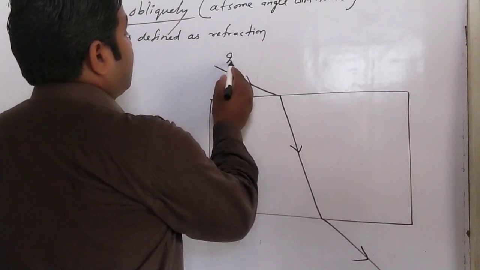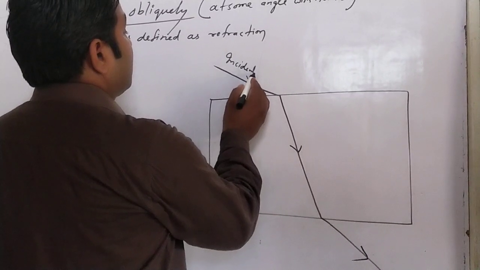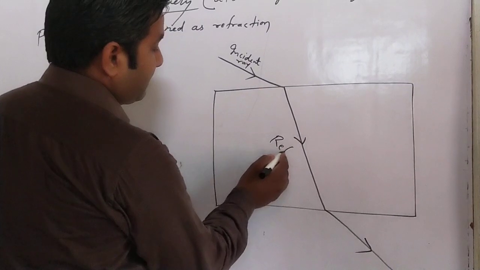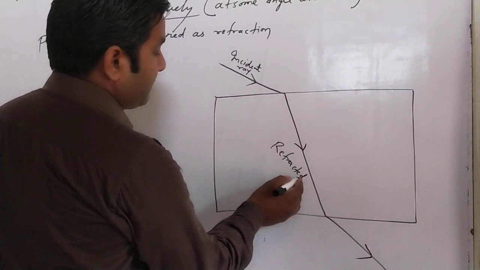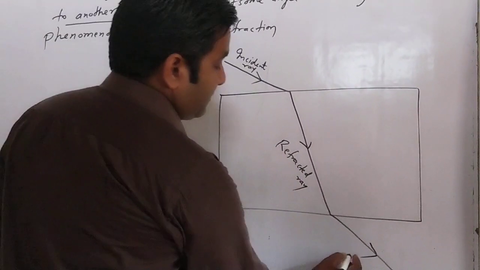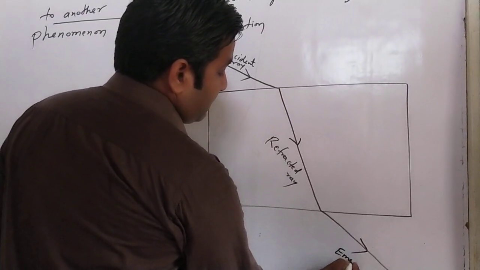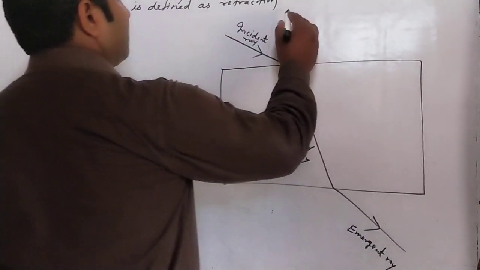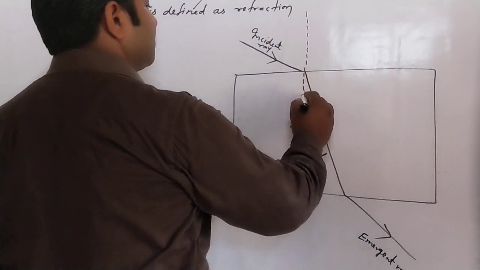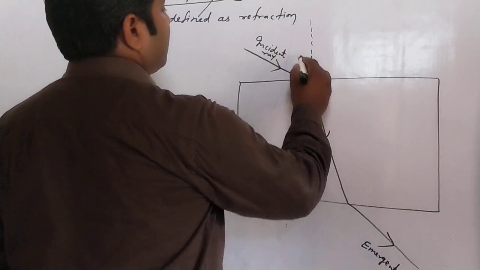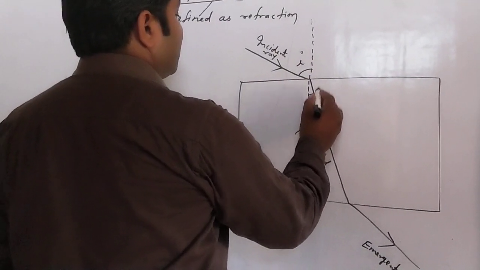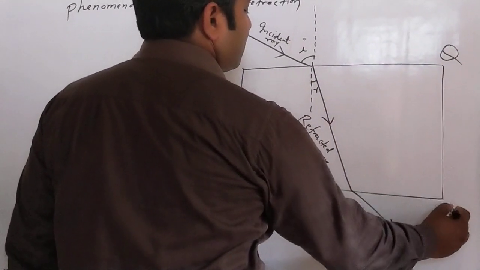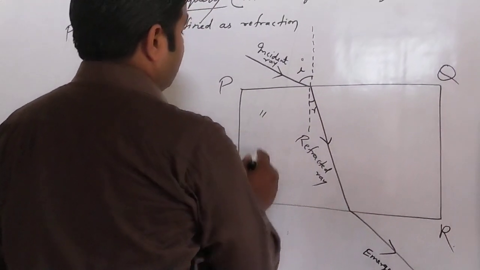This one is the incident ray, this one is the refracted ray, and this one is the emergent ray. And when we draw the normal on each surface, this is the angle of incidence, and this is the angle of refraction. Suppose PQRS is a rectangular glass slab.